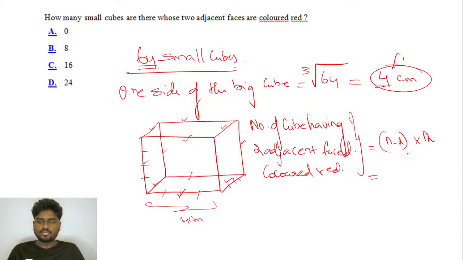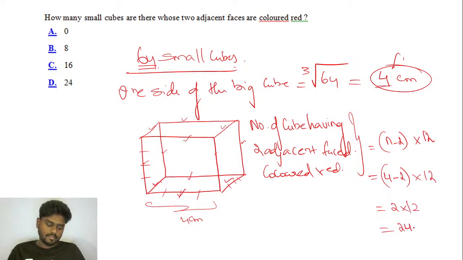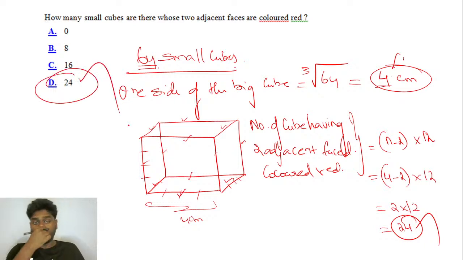So n minus 2 into 12, if you do, you'll be getting 4 minus 2 into 12. So this is going to give you 2 into 12, nothing but 24. So the answer for this question is option D. You have 24 cubes whose two adjacent faces are colored red. Okay, you're getting this, guys.